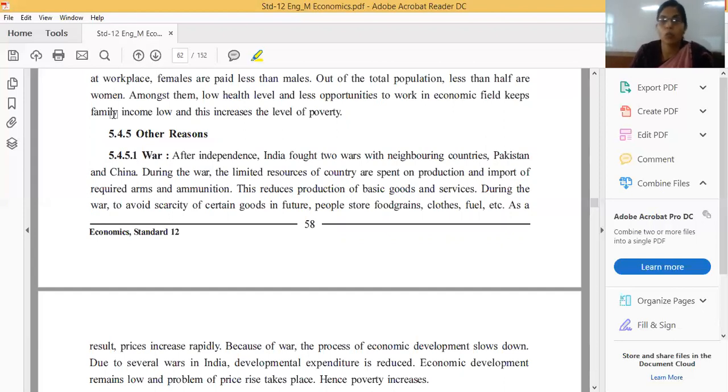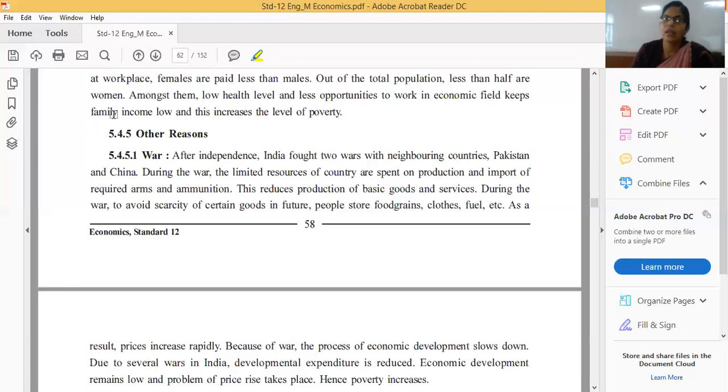Because for war, not only we but any country has requirements. If a country is involved in war, that country requires all types of equipment, machine guns, missiles, and all types of things required for war and defense.